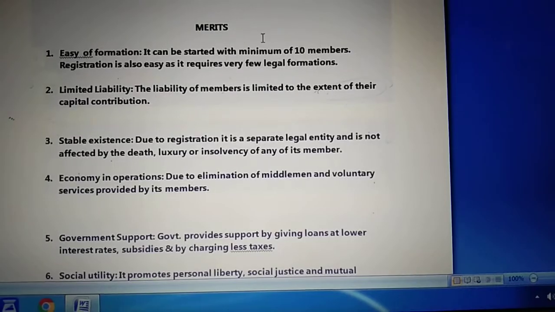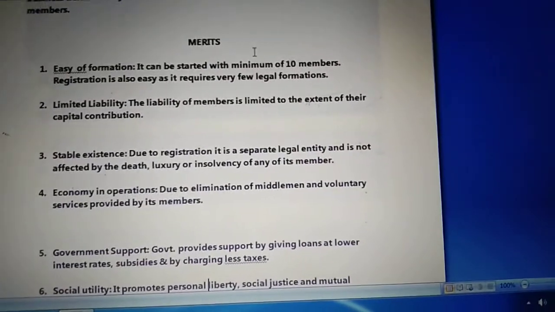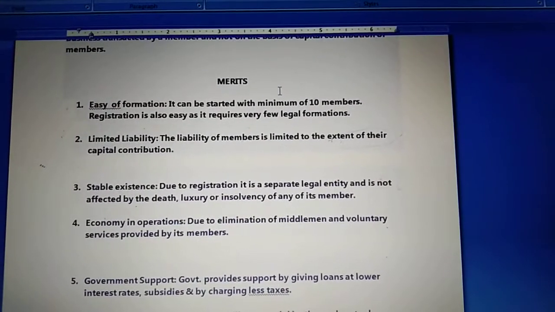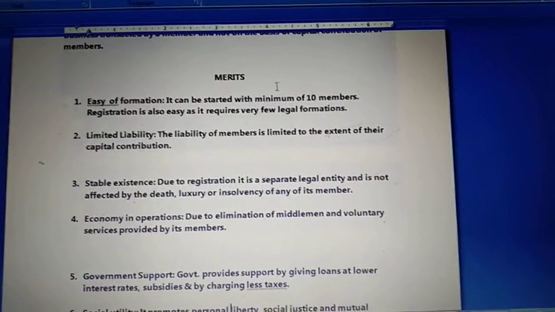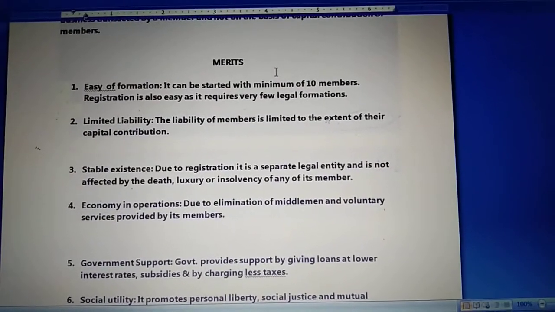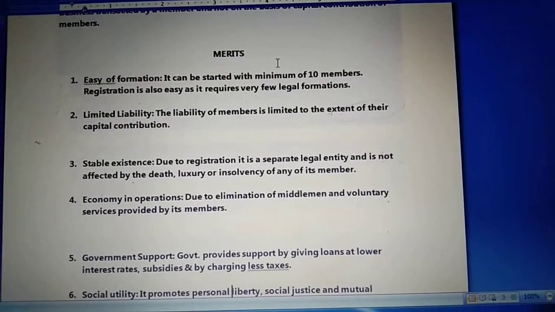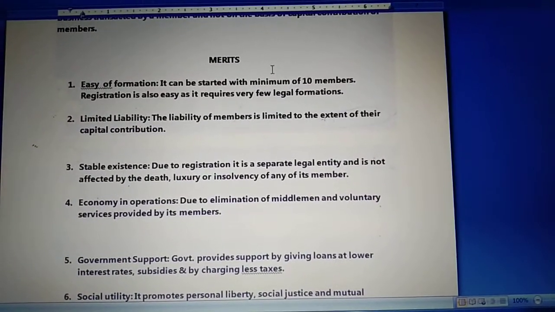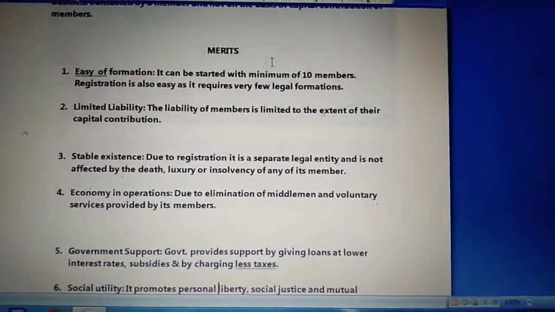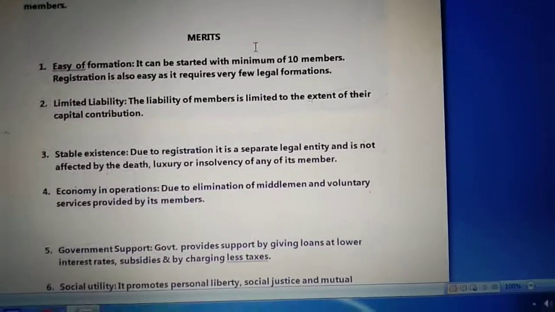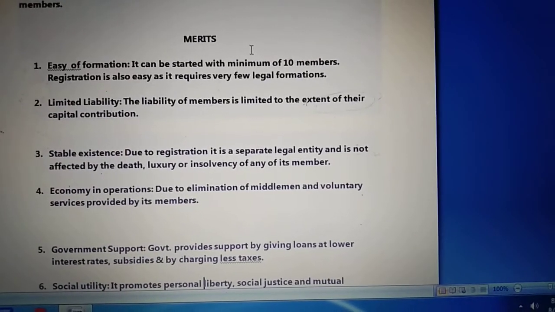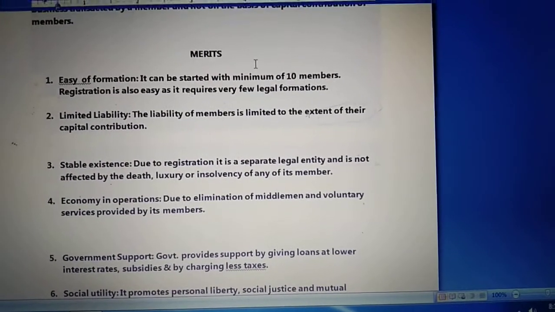Now the next advantage is limited liability. This is another advantage of cooperative society, that the liabilities of cooperative society members are limited. Now how limited? Because the liability of a member of a cooperative society is limited to the extent of their capital contribution. The personal assets of the members are therefore safe from being used to repay business debts. Now children, I have explained to you in the beginning also that when we talk about liabilities, it is in terms of limited, or sometimes we have unlimited liabilities.